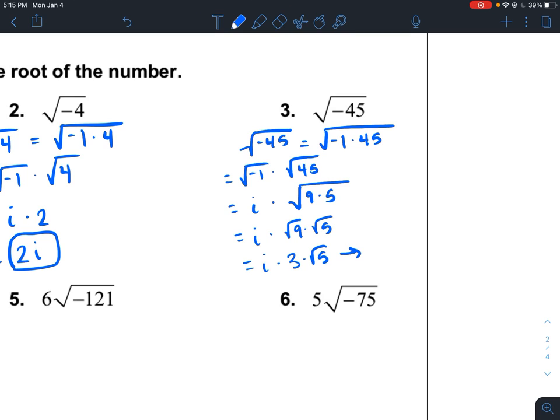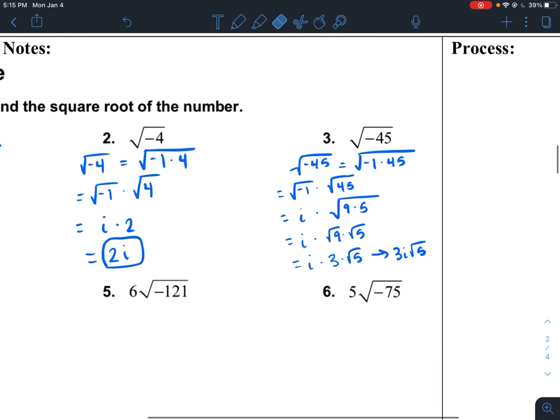And I'm going to write this in the form of 3I square root of 5. And I can really write this in any order that I want, because these are all being multiplied, and multiplication is commutative with these numbers. So there you go, that's simplified as much as you can get it.